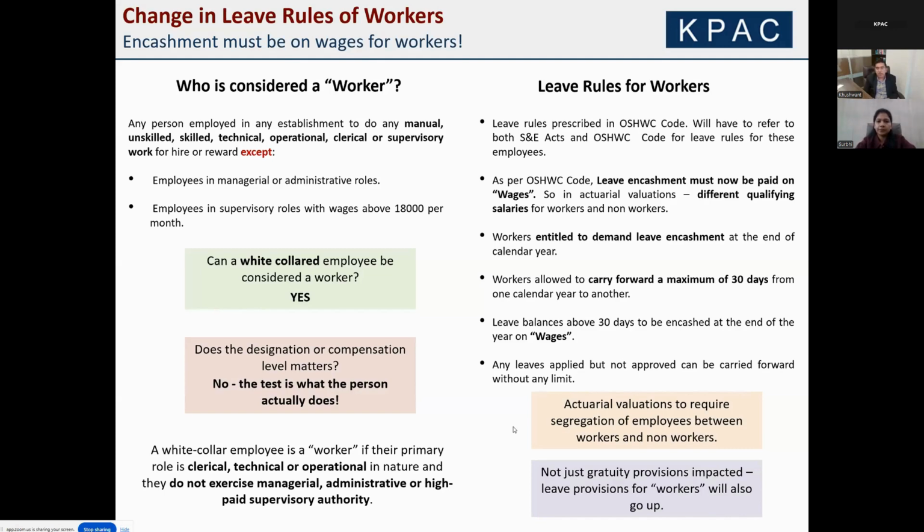Net, from an actuarial valuation perspective, we will require segregation of employees between workers and non-workers, and we will require separate salaries for the two. The qualifying wages will be different. And net, it's not just the gratuity provisions impacted. Leave provisions for workers will also go up.